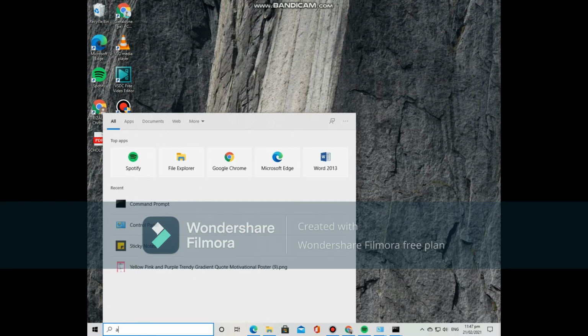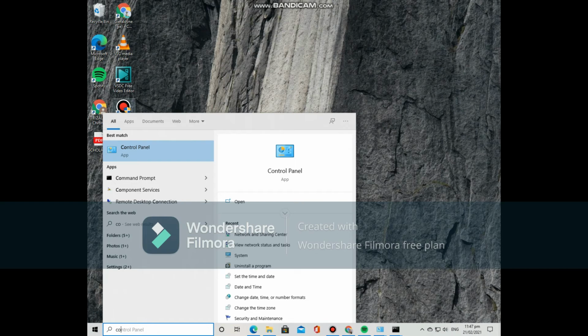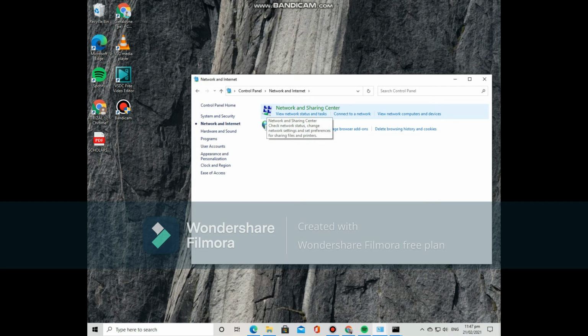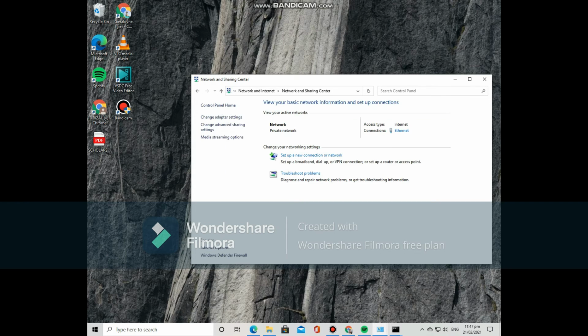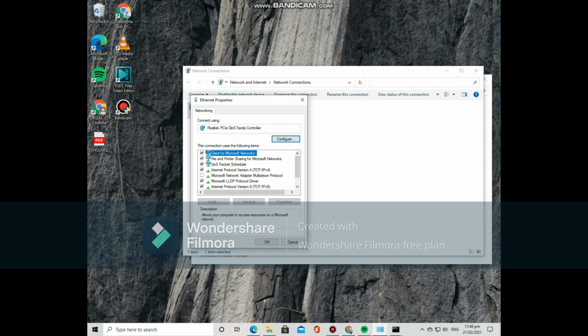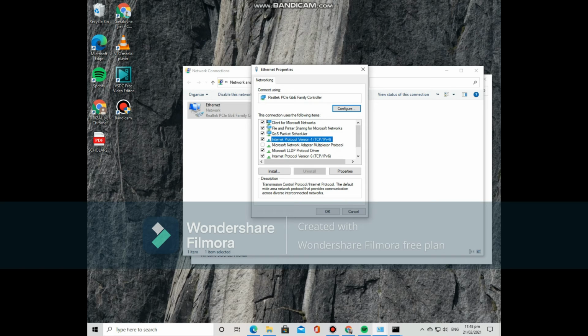First, you will access again the control panel, network and the internet. It is the same as static, but the 9th step and the 10th step are different from each other. Click the network and sharing center and change adapter settings. You will see the Ethernet. Right click it and click the properties, and now this showed up. Internet Protocol version 4 TCP IPv4, again click it.